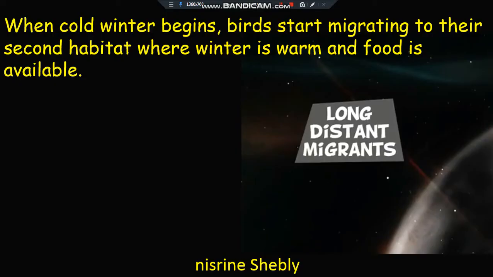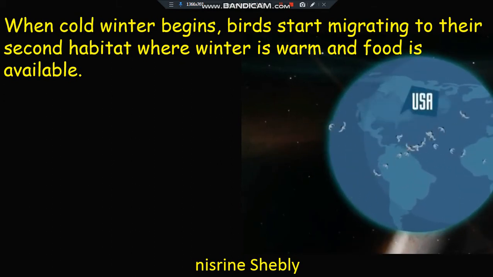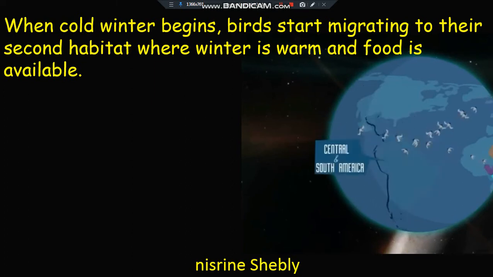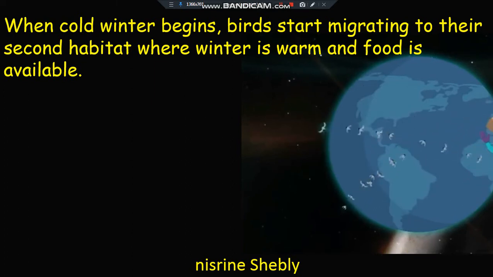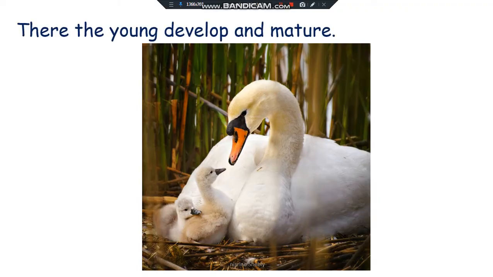When cold winter begins, these birds migrate, typically from the United States and Canada to wintering grounds in Central and South America. The Arctic tern is an example. There the young develop and mature.